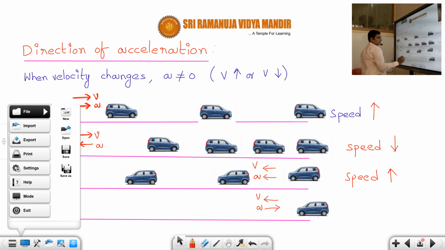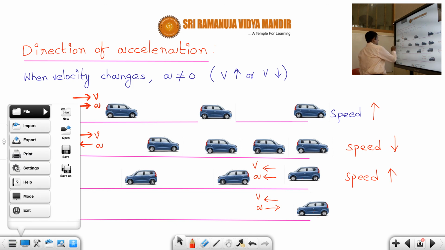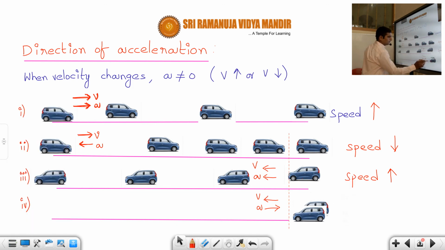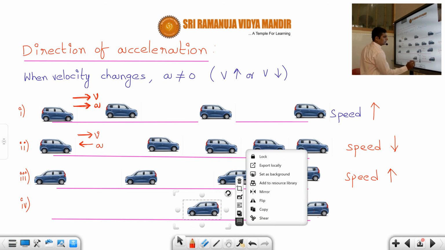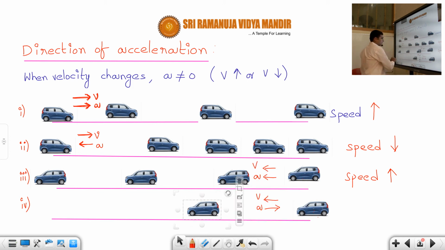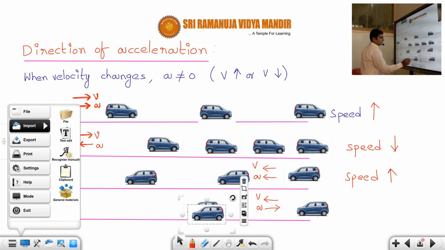The distance covered by it will decrease. So that means it will come like this. The graph will be like this. Initially the distance covered is more, but after some time the distance covered will be less because its speed has to decrease.